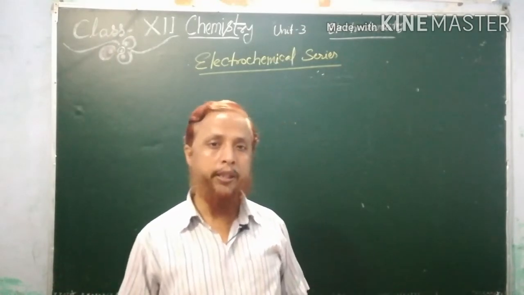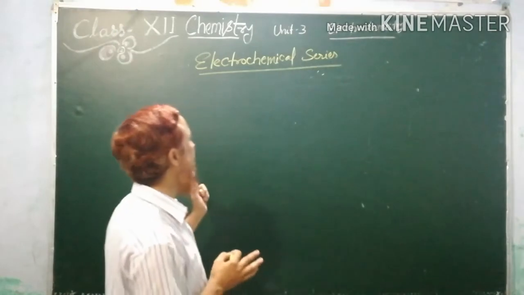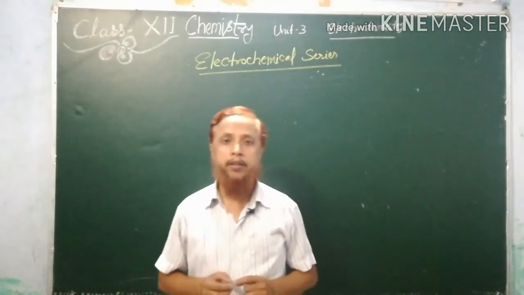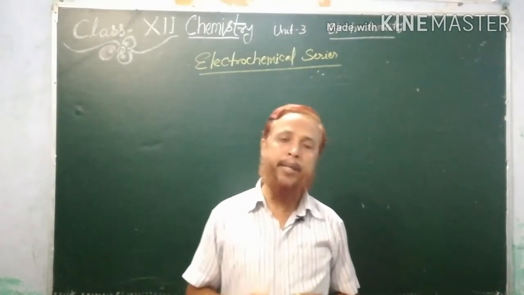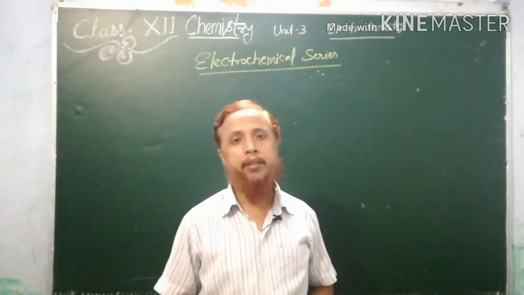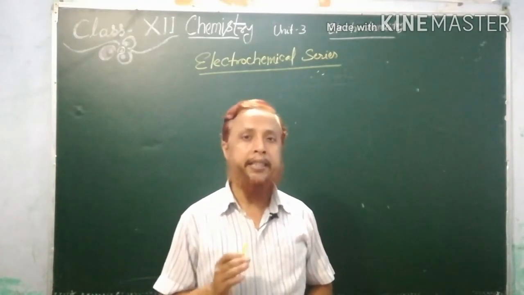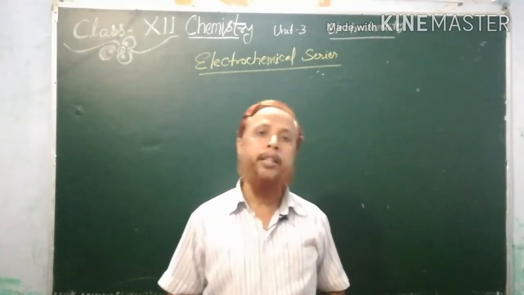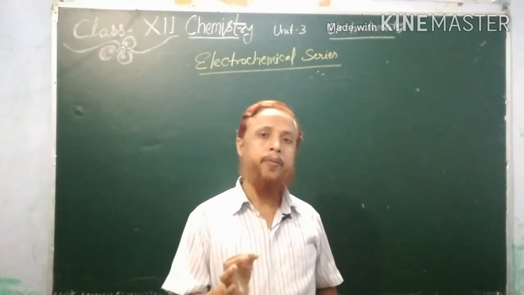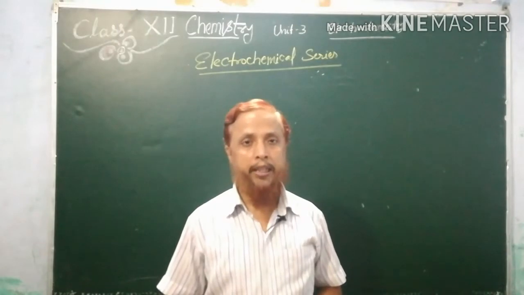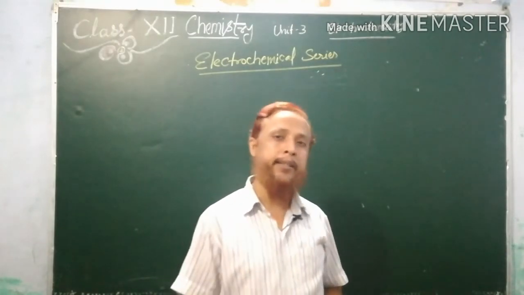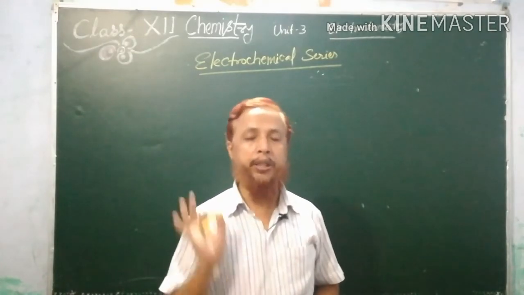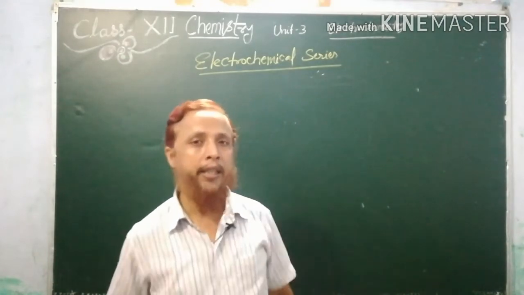So firstly we should know the definition of what the electrochemical series is. You can define it this way: electrochemical series is the arrangement of elements and ions in increasing order of their standard reduction potential. Once again, electrochemical series is the arrangement of elements and ions in increasing order of their standard reduction potential. So this is the simple definition of the electrochemical series.